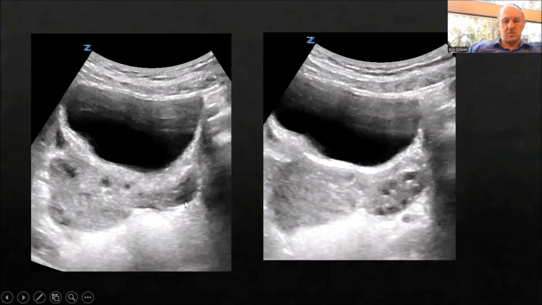And again, just to show you the difference between affected and unaffected ovaries, this is the same child. This is an affected ovary. This is a torsed ovary. And here we can begin to see the unaffected ovary. And if I just change the orientation of my probe just a touch, so the affected ovary is now out of view, the unaffected ovary comes in view, and you can see how different this ovary is than this ovary.